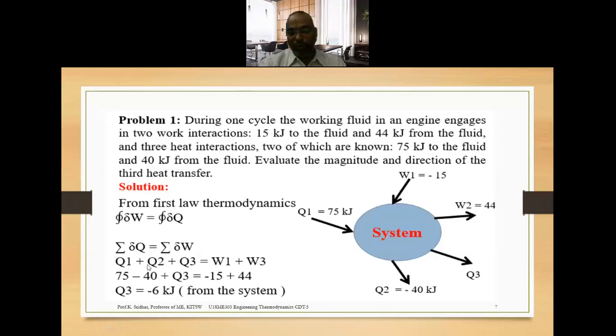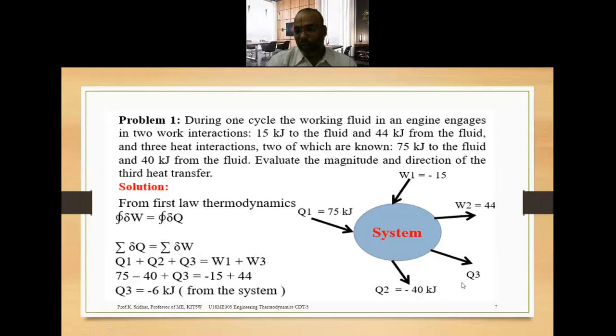So Q1 plus Q2 plus Q3 is equivalent to W1 plus W2. It is not W3, it is W2. Now Q1 is 75, Q2 is minus 40, we don't know Q3, W1 is minus 15, and W2 is 44. So Q3, the magnitude, we got as minus 6 kilojoules.